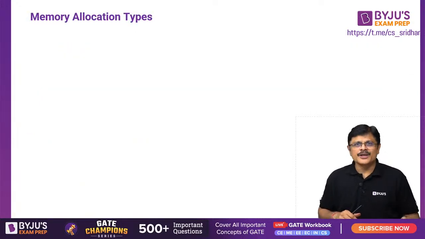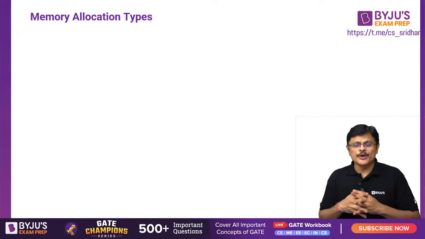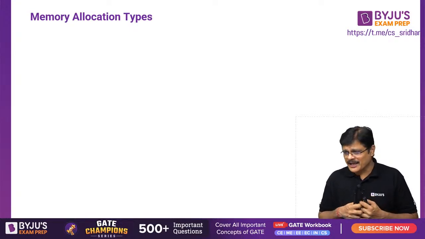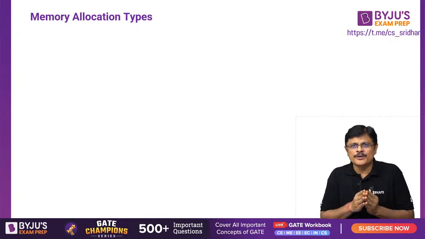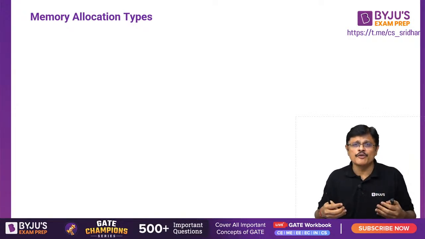So that is about structures and functions. Now we move on to memory allocation types, dynamic memory allocations. Then we introduce self-referential structures, which are useful for our data structures, my dear friends.